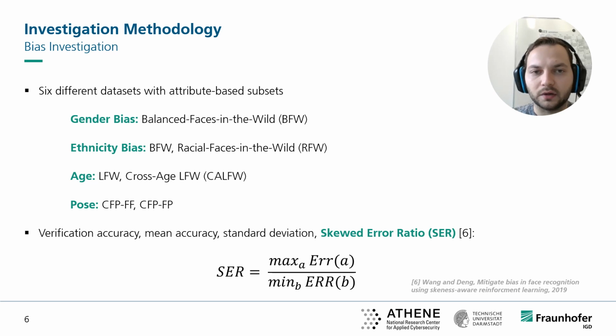Both provide also ethnicity-based subsets. The age bias is evaluated using LFW and comparing the performances across age in the LFW dataset. For the pose bias, we utilize the CFP images and protocol and compare there the frontal-to-frontal setup with the frontal-to-profile setup. We then report the verification accuracy, but also the mean accuracy and standard deviation over the different attribute subsets, and also the skewed error ratio as proposed by Wang and Deng.